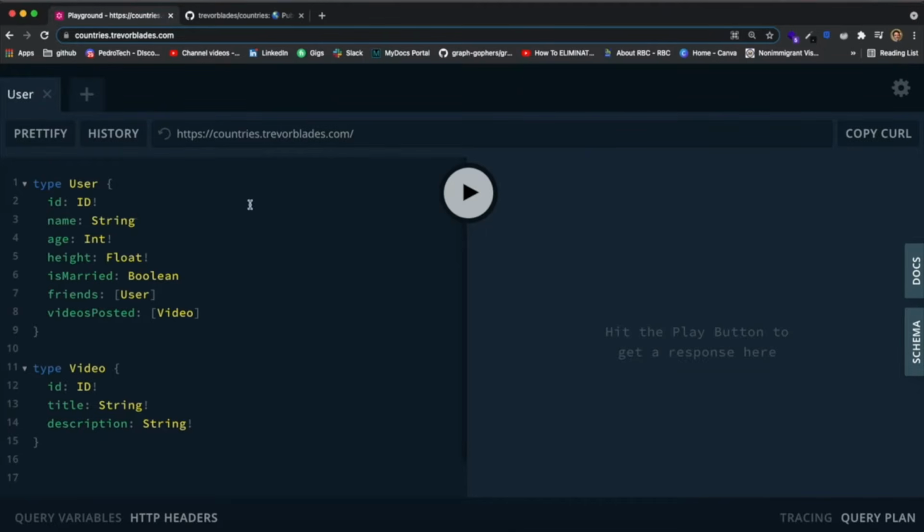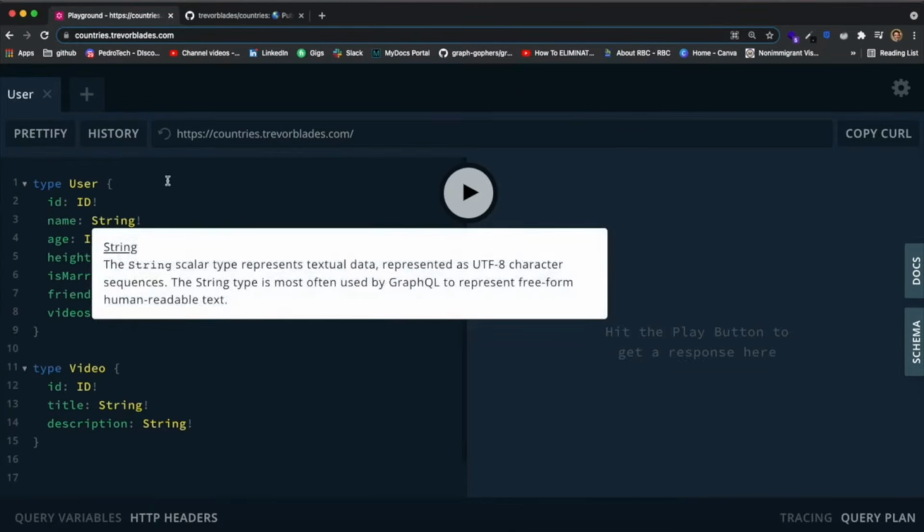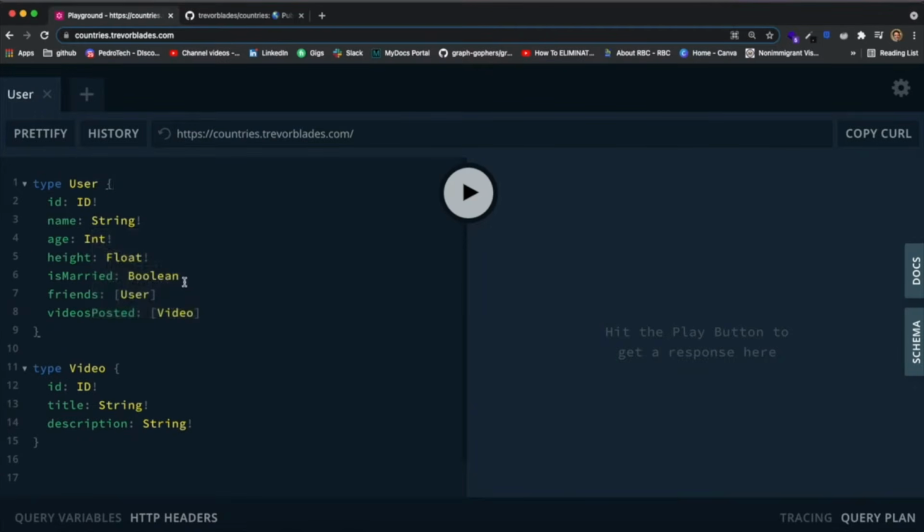An example is in this user type, I only made one of them be allowed null, which is the field is married, because I don't know, I think in real life it might be weird to make it obligatory for you to put the information if you're married or not into a website. But you can see that if I wanted to create a user inside of my GraphQL API, I wouldn't need to actually put this information because it is nullable.